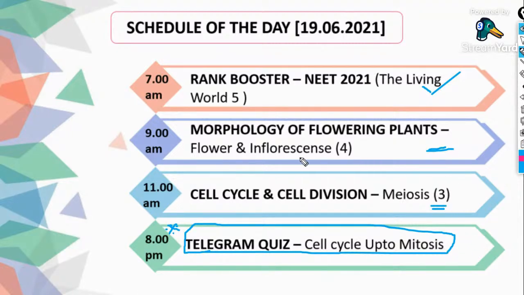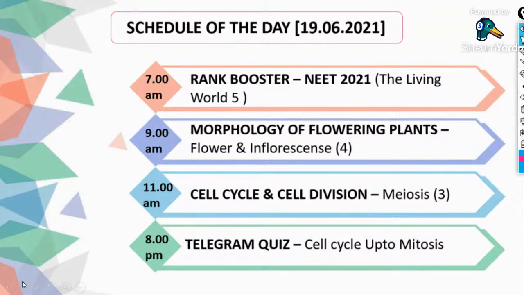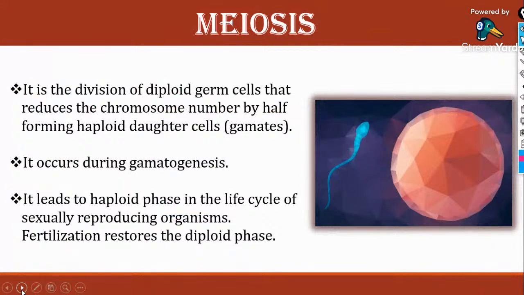The 9 a.m. session was interrupted due to network issues. Sorry for that. We don't know how far this session will go, so let's try our maximum to complete this chapter today itself. The last and final topic of the day, that is meiosis, is the last topic of this chapter. I just forgot to say that the morphology session is rescheduled at 2:15 p.m. today: you have the rescheduled session of morphology of flowering plants.